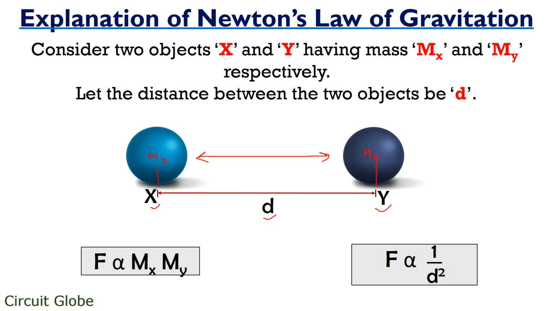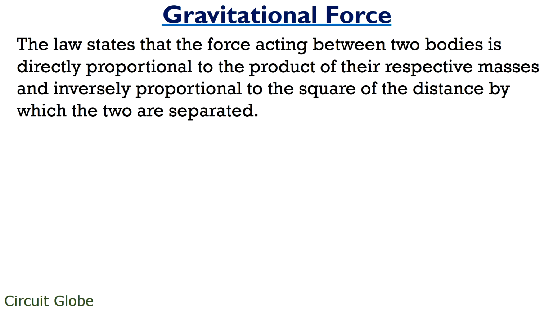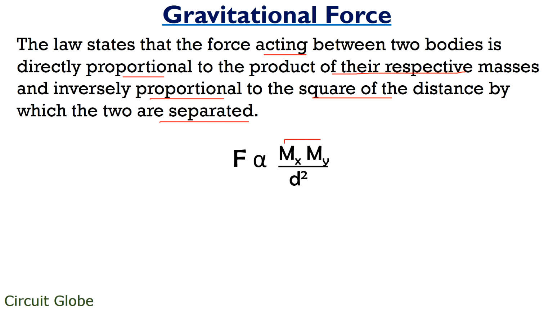So the universal law of gravitation proposed by Newton states that the force acting between two bodies is directly proportional to the product of their respective masses and inversely proportional to the square of the distance by which the two are separated, and combined we can write it as F is directly proportional to mx my upon d square, where mx and my are the masses of the two objects and d is the separation distance.